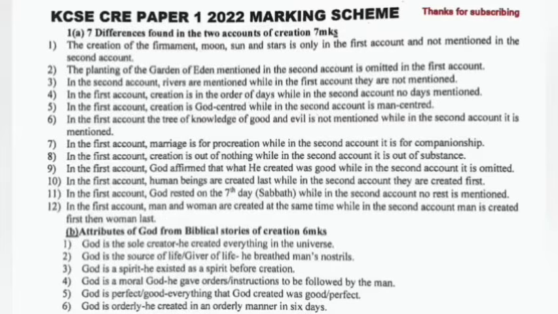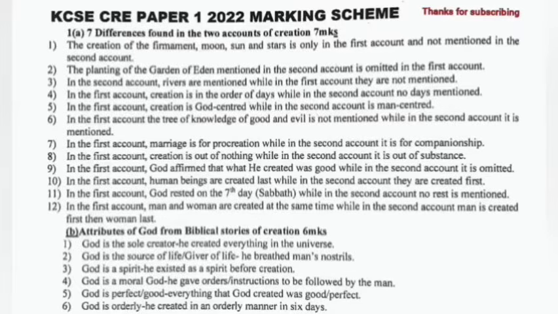Answers. Differences found in the two accounts of creation. The creation of firmament, moon, sun, and stars is only in the first account and not mentioned in the second account. The planting of the Garden of Eden, mentioned in the second account, is omitted in the first account. In the second account, rivers are mentioned, while in the first account they are not mentioned.